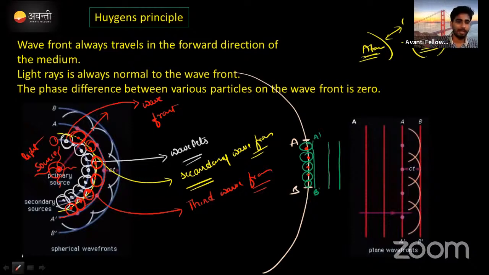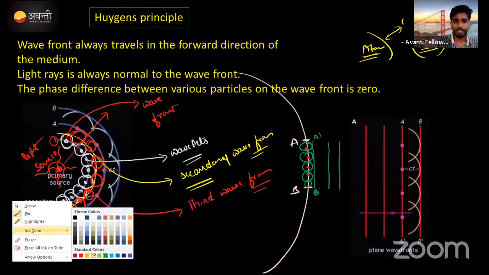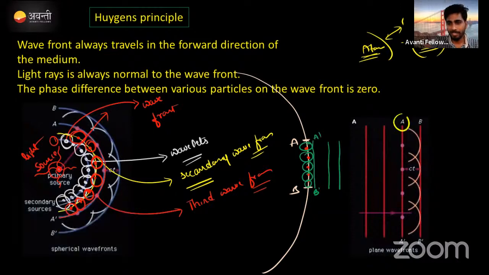Correct? And one more point, guys. Just imagine AB is a wavefront, and the next coming wavefront will be A dash, B dash. From this point to here there is some distance. We need to calculate this distance. How to calculate it?